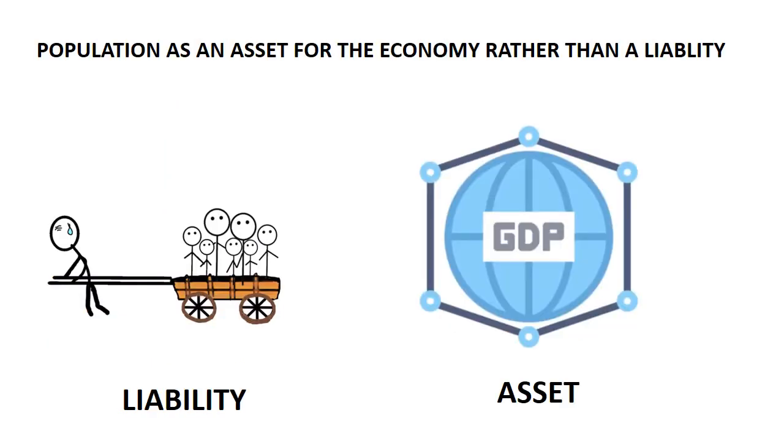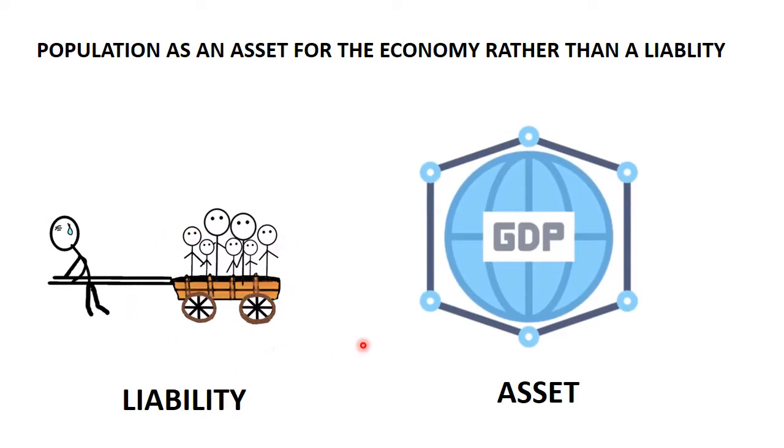Now children, population should be considered as an asset for the economy of the country rather than a liability. Now when the population of a country is huge, like India, we have a large population, we consider it as a liability. Why do we consider it as a liability? Because we need more resources like food, health facilities, job creation in order to support them. But if we look at it positively, yes, a healthy and an educated population can become an asset for the country because they can spend more time in doing more productive things.